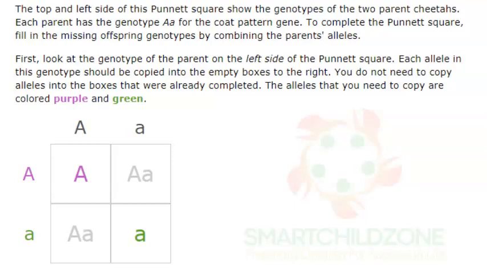First, look at the genotype of the parent on the left side of the Punnett square. Each allele in this genotype should be copied into the empty boxes to the right.